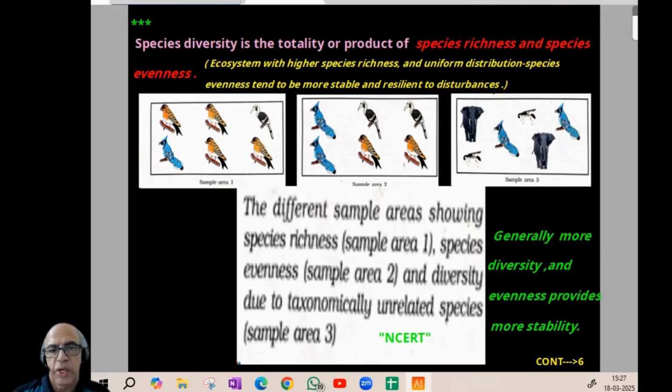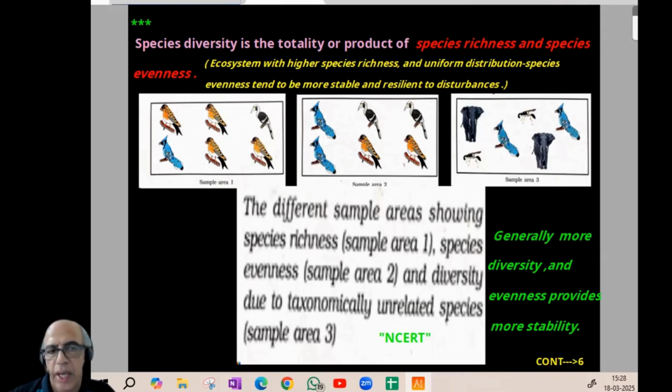So what is species richness? What is species evenness? An ecosystem with higher species richness, and it should be uniformly distributed, that is the evenness. So when there are more species and they are evenly distributed, what is the advantage? It will be more stable and resilient. Resilient means resistance to disturbances. I think you got the idea of how species diversity is produced, how that product comes from species richness and species evenness. More species richness, and at the same time it should be evenly distributed, so it can resist disturbances. Resilient means resistant. And this 3-part diagram was a diagram-based question previously.